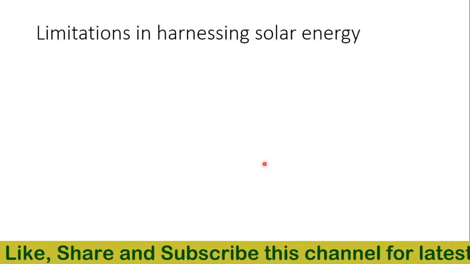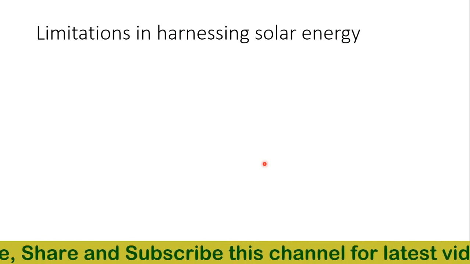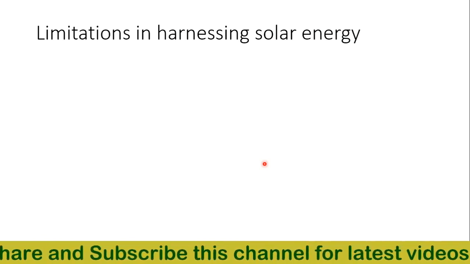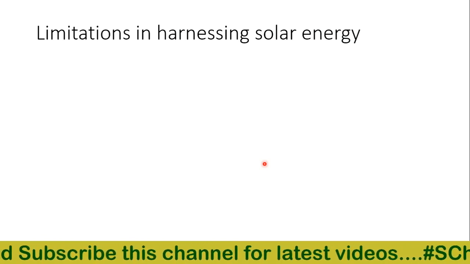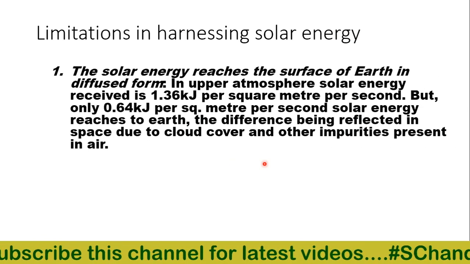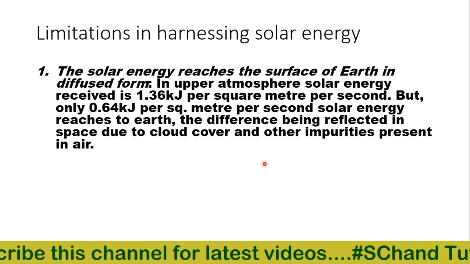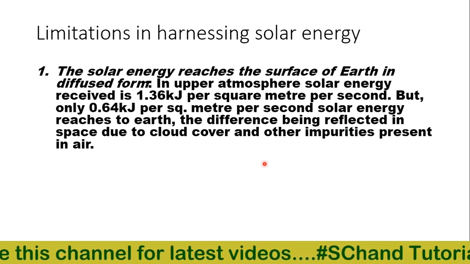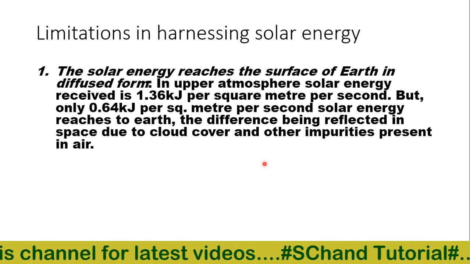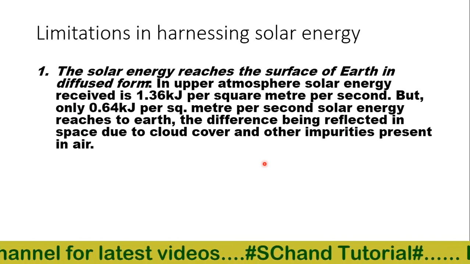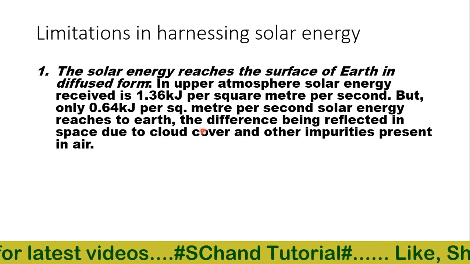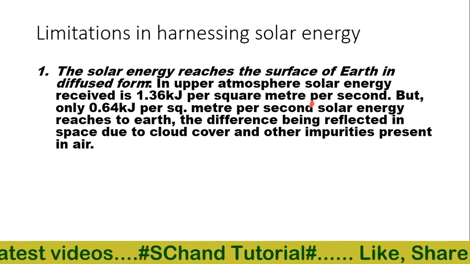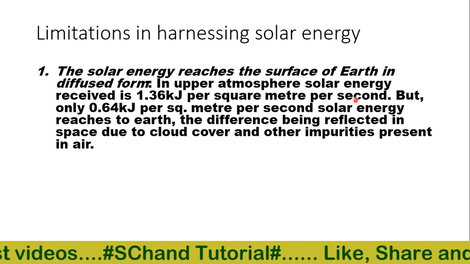So what are the limitations in harnessing solar energy? What are the problems, what are the drawbacks we are facing in harnessing or saving solar energy? The very first is that solar energy reaches the earth's surface in diffused form. It has been estimated that the solar energy received in the upper atmosphere is 1.36 kilojoule per square meter per second.